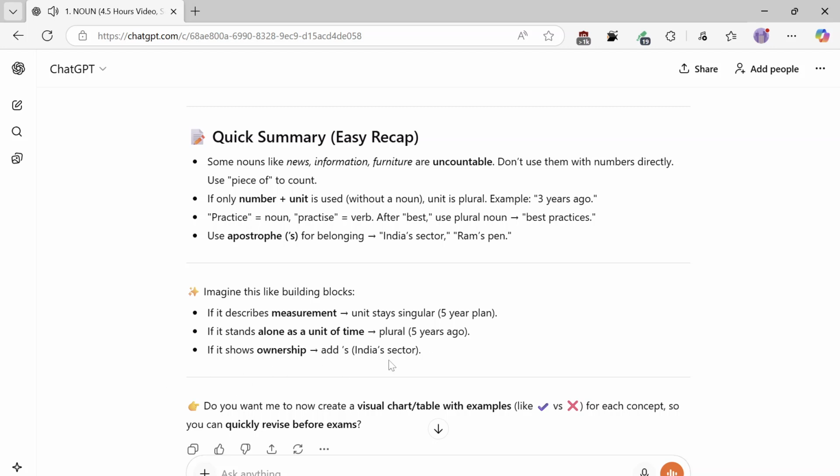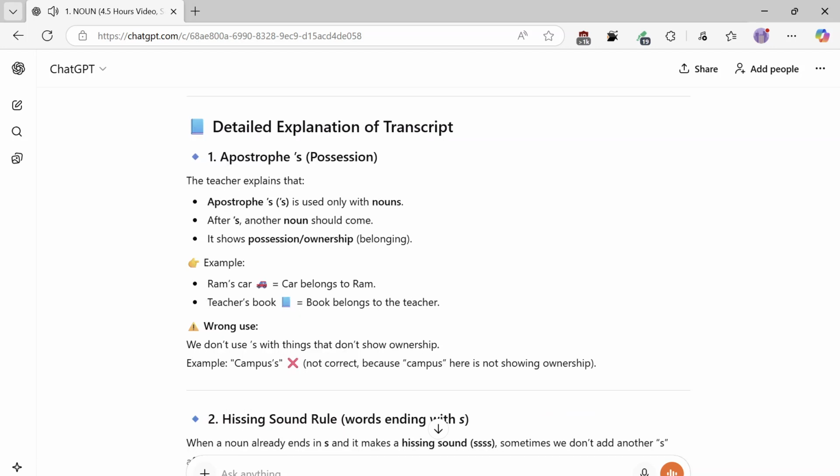Do you want me to now create a visual chart explanation of the transcript?